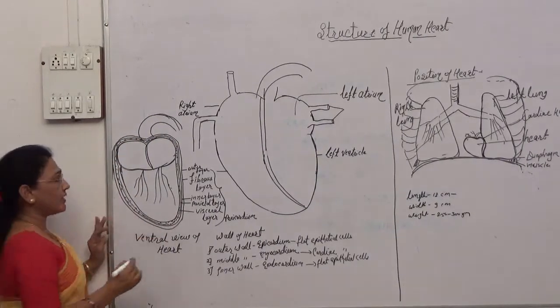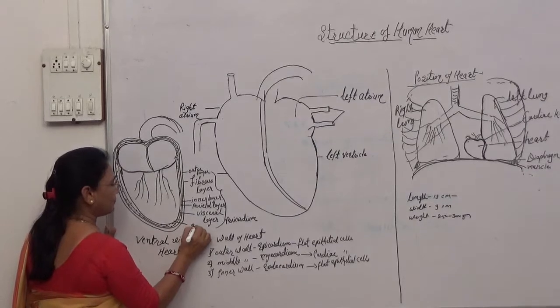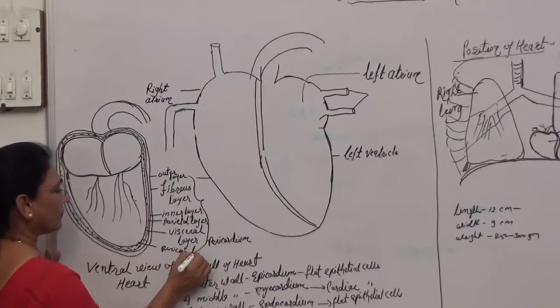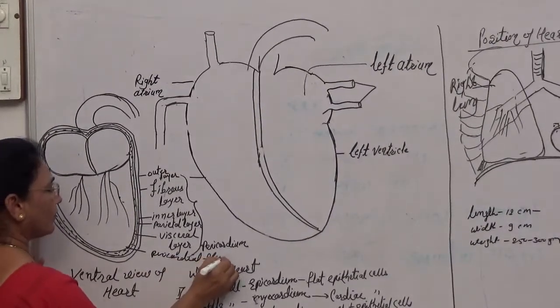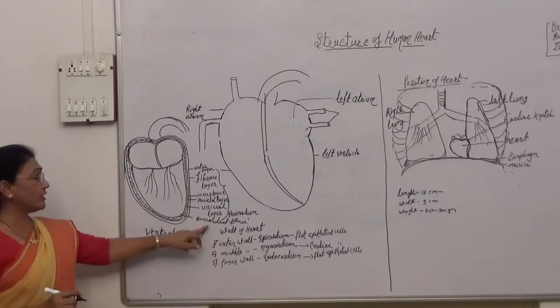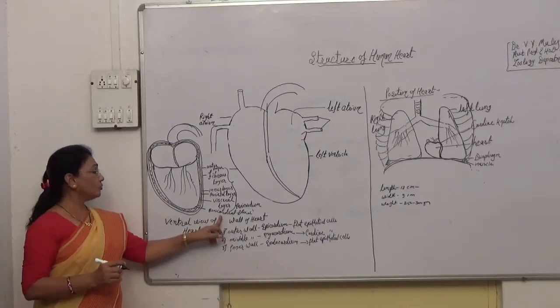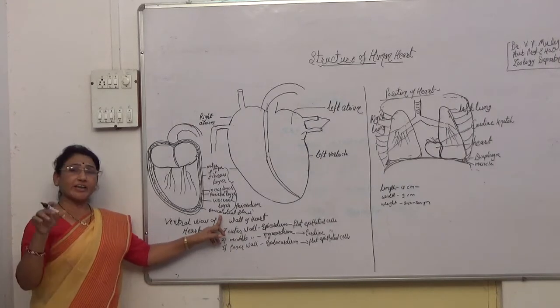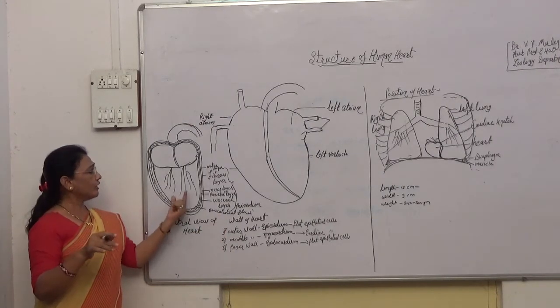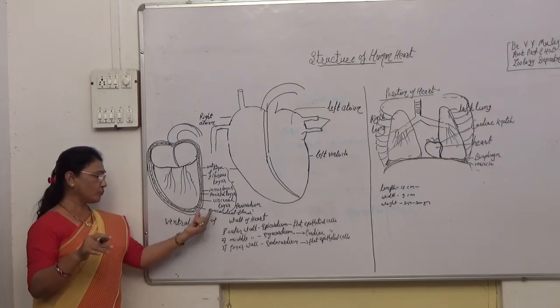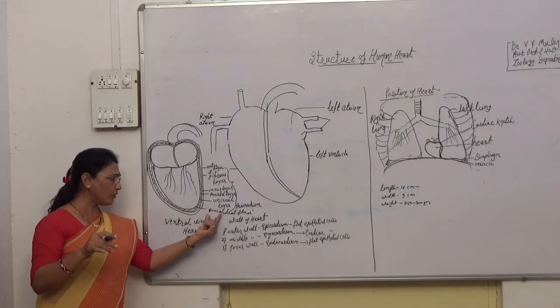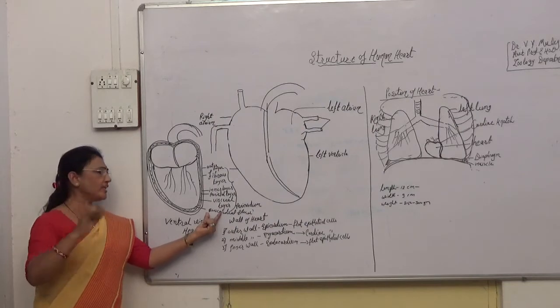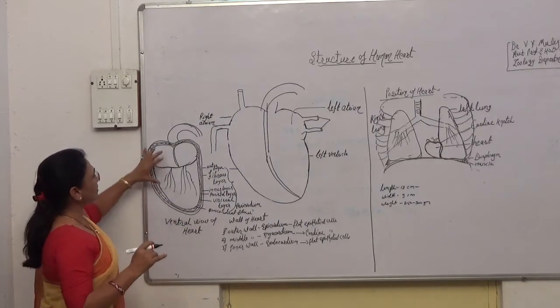This fluid is present to avoid any injury or shock, mechanical or external. So it protects the heart from any shock or injury.